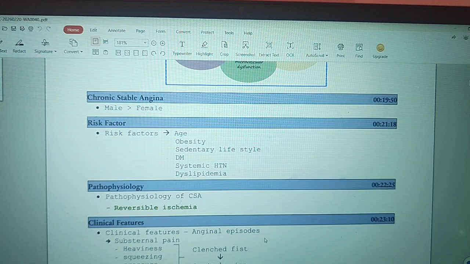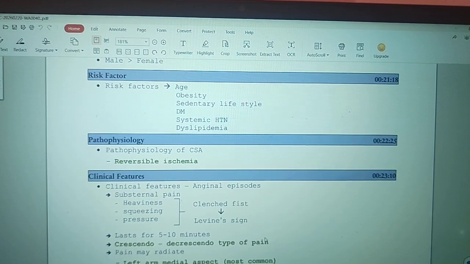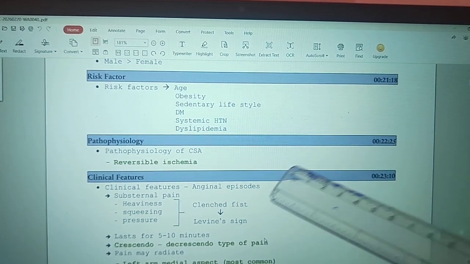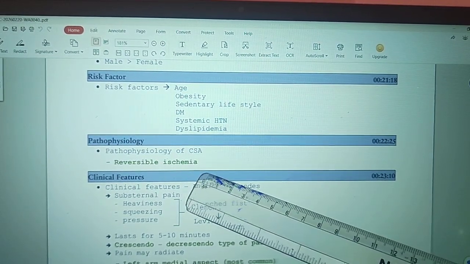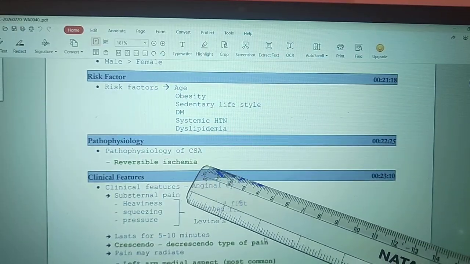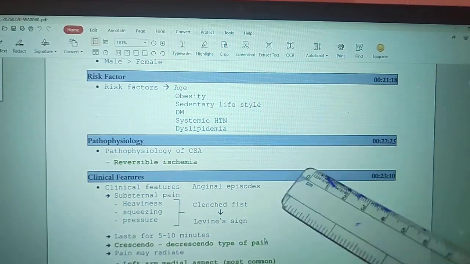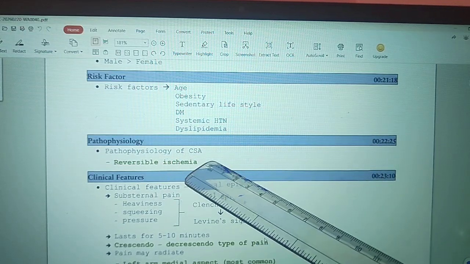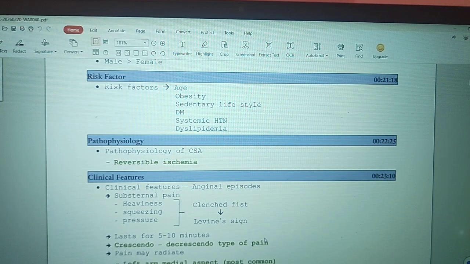Next is the pathophysiology. Okay, so chronic stable angina means it is a reversible ischemia. Here the ischemia that is happening is reversible. Why reversible? Because in acute coronary syndrome, it is not a reversible ischemia. There you have plaque rupture or erosion happening in acute coronary syndrome. Therefore that is a more fatal consequence. But chronic stable angina is a reversible ischemia. Okay, so that's the pathophysiology.